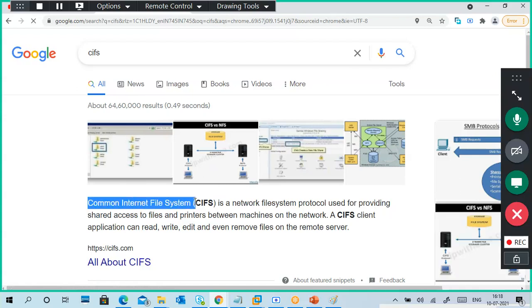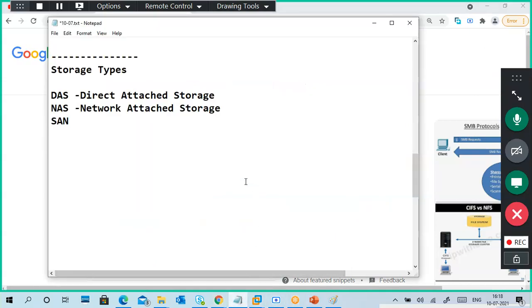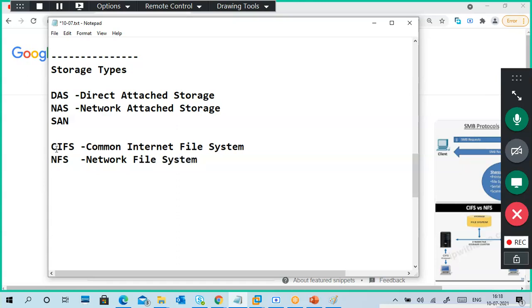Common Internet File System, CIFS. NFS. What is NFS? Network File System.